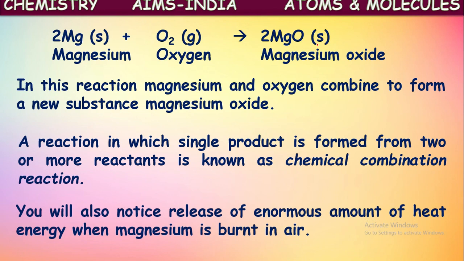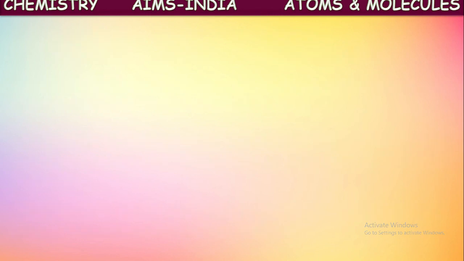We also notice the release of an enormous amount of heat energy when magnesium is burnt in air. Not only magnesium oxide as a product, along with that an enormous amount of energy is also produced when magnesium burns in oxygen. We said that when magnesium burns in the presence of oxygen, it burns with a dazzling white flame. So a flame is produced when it is burning. Then it forms magnesium oxide. So heat energy is produced in this reaction.